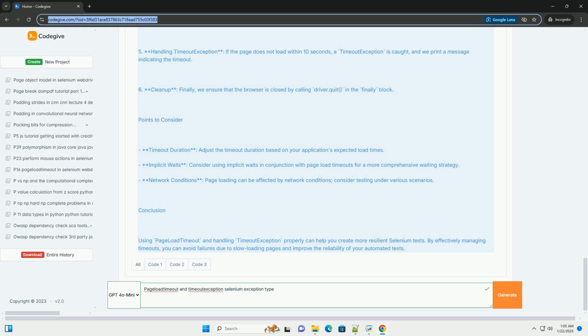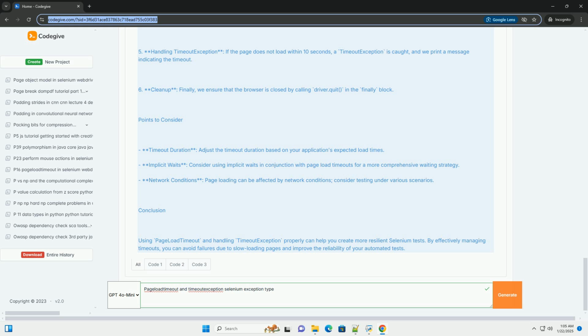1. Importing libraries. We import necessary functions and classes, including WebDriver from Selenium and timeout exception for exception handling. 2. WebDriver initialization. We create an instance of the Chrome WebDriver. 3. Setting page load timeout. We use set_page_load_timeout, 10, to specify that we want to wait a maximum of 10 seconds for the page to load.